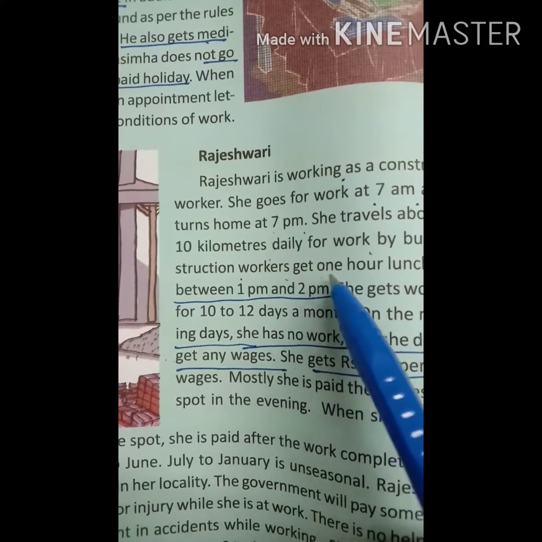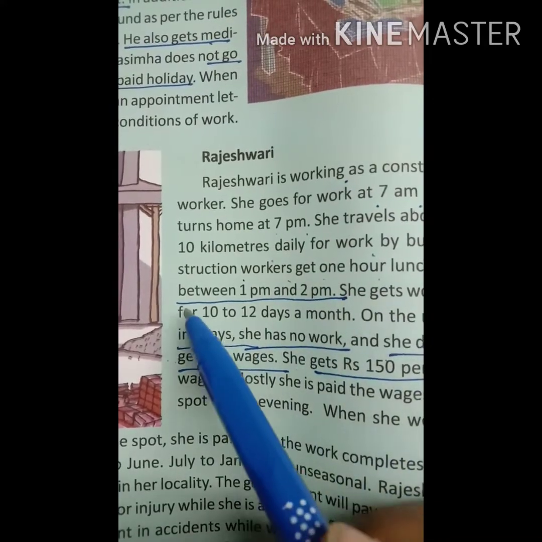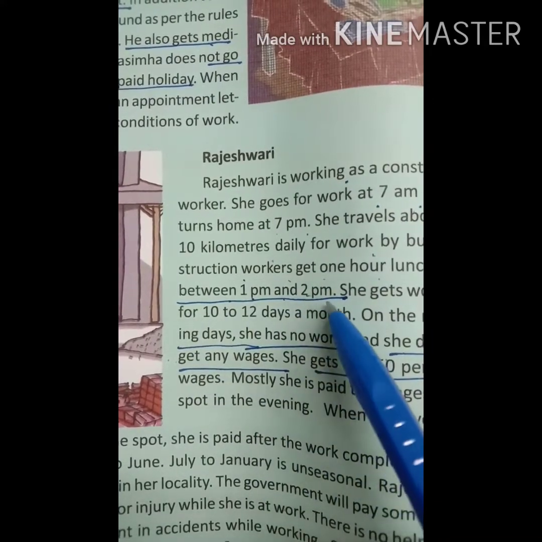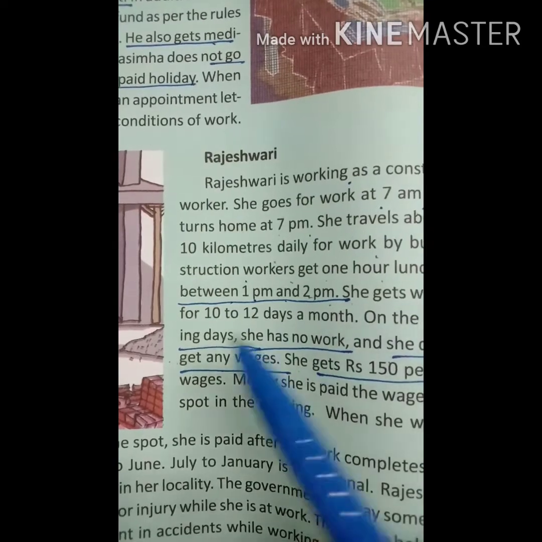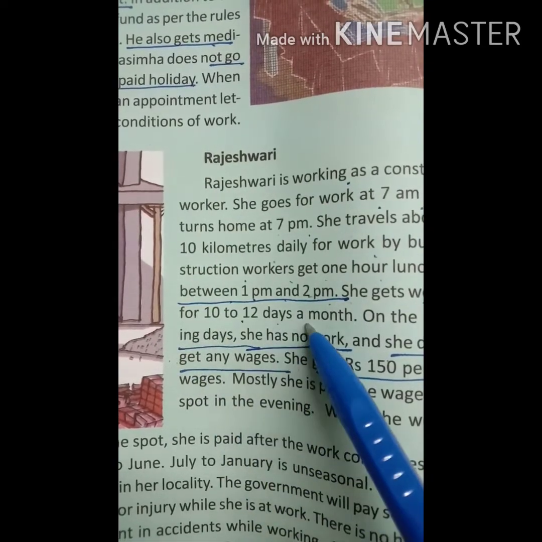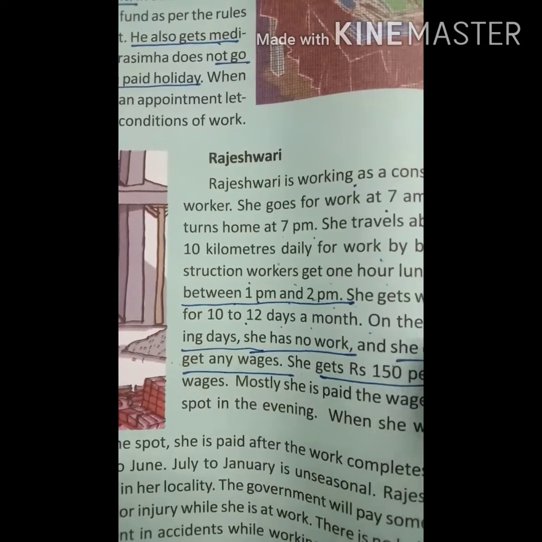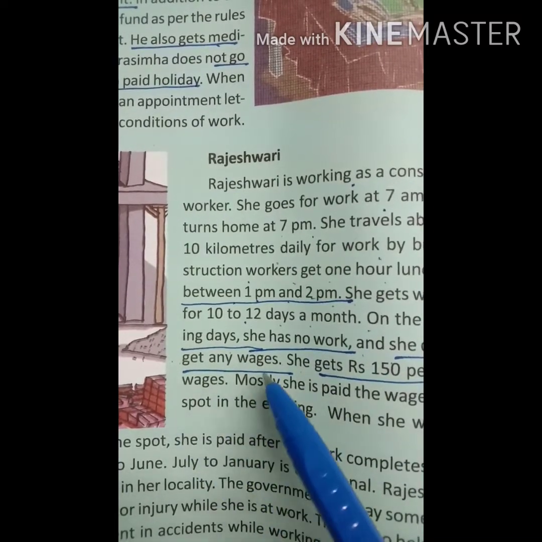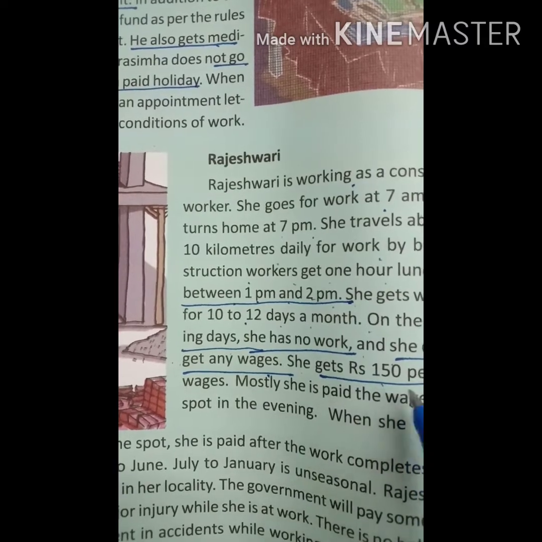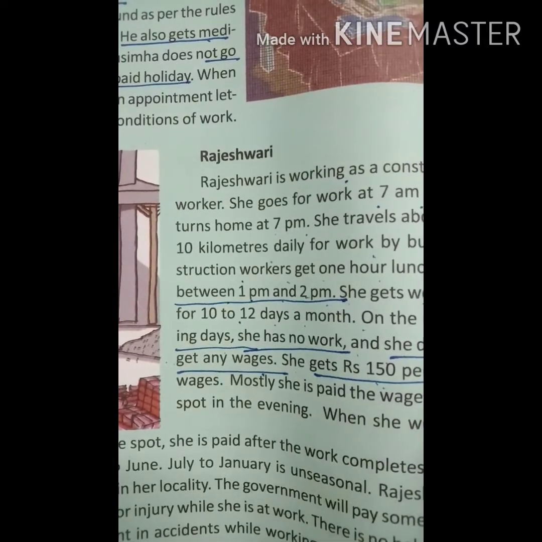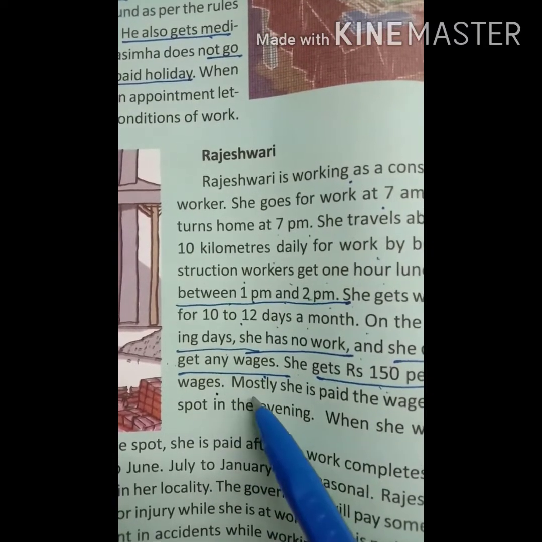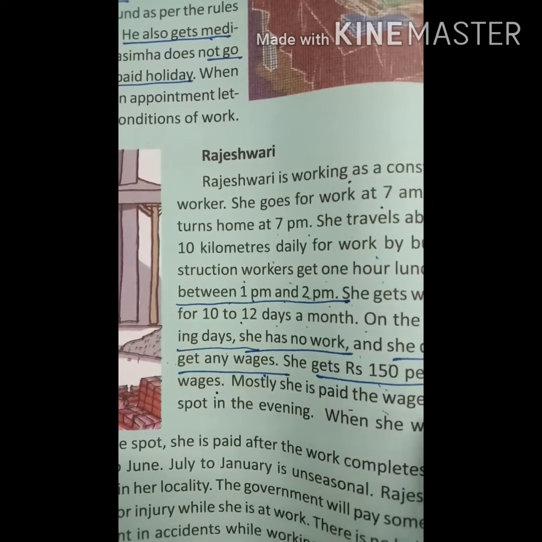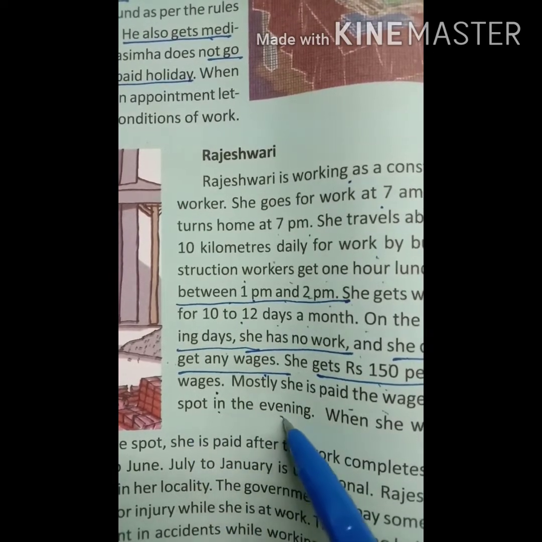Construction workers get a 1 hour lunch break between 1 p.m. and 2 p.m. She gets work only for 10 to 12 days a month. On the remaining days, she has no work and she does not get any wages. She gets rupees 150 per day as wages. Mostly she is paid the wages on the spot in the evening.